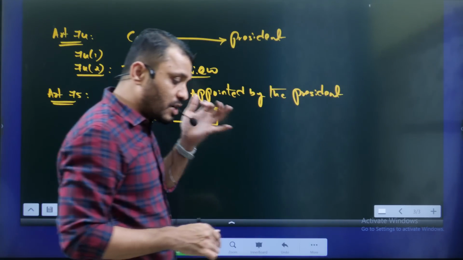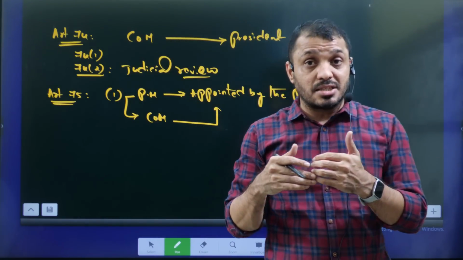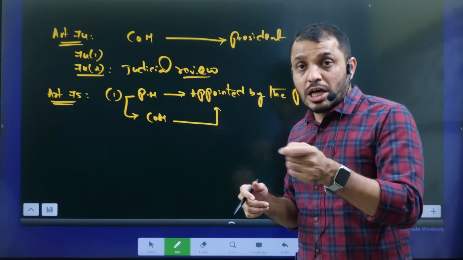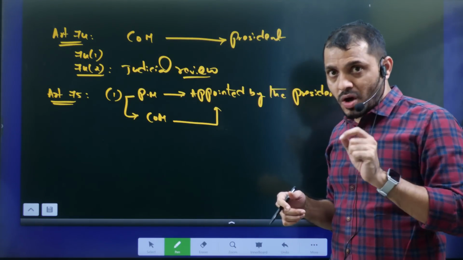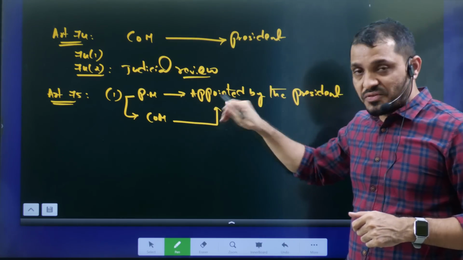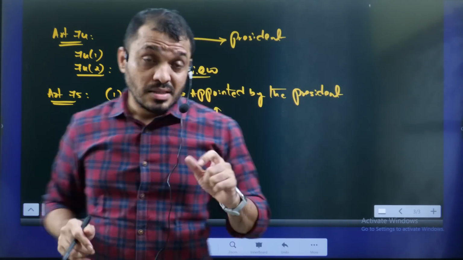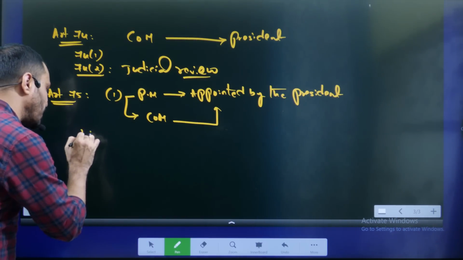Recently, in Tamil Nadu, what happened? The Governor exercised the doctrine of pleasure. Actually, that is constitutionally wrong. That we will discuss in the next clause. This is the first clause.